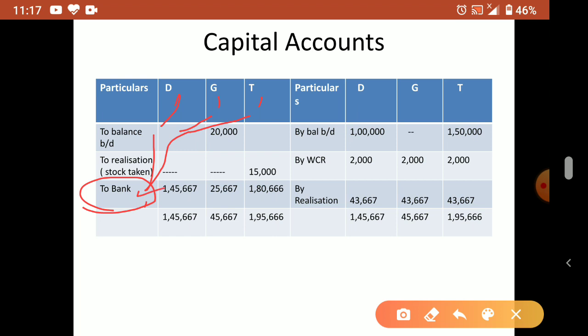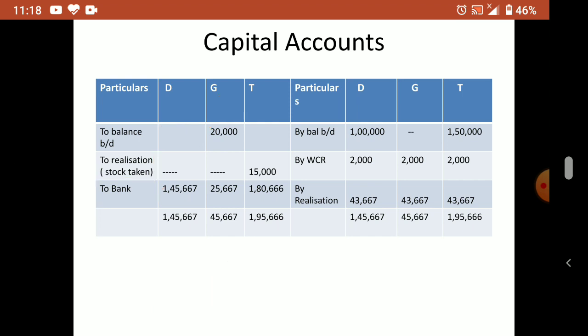Clear? So D's capital, G's capital, T's capital debit to bank. Okay. So in bank what posting will come? By D's capital, by G's capital, by T's capital. Like this the posting will come. Now in all three accounts we found wherever bank is there.